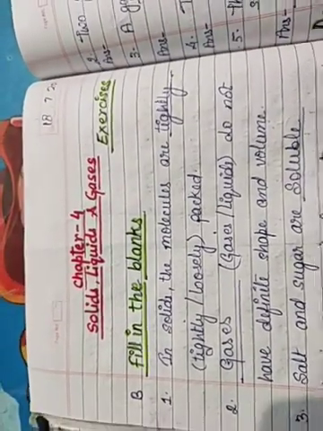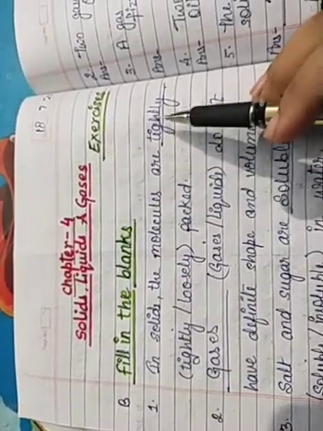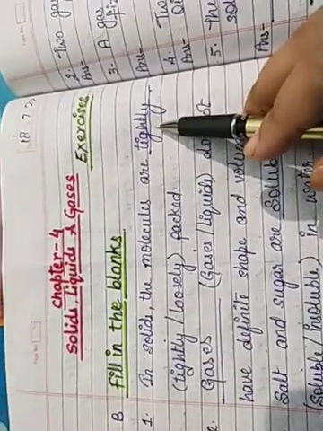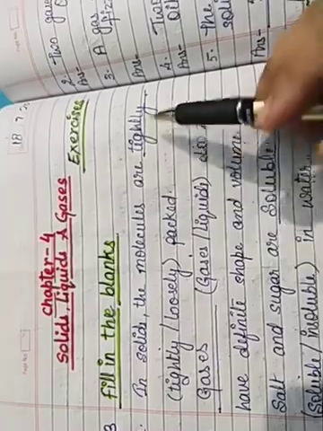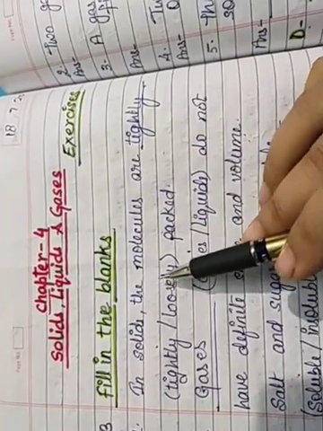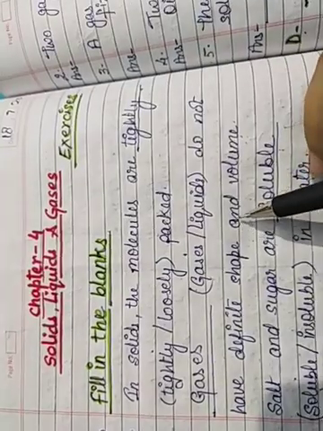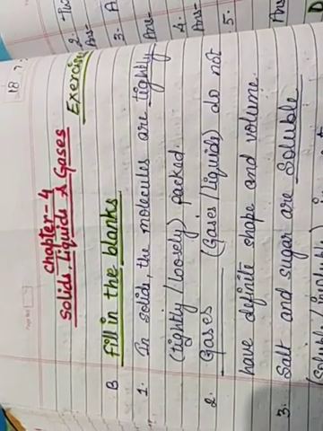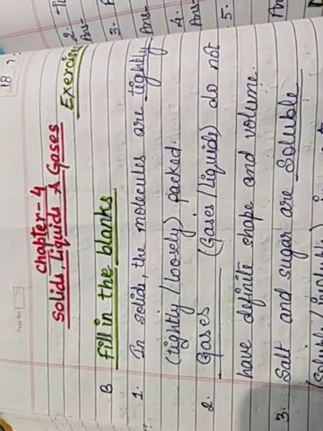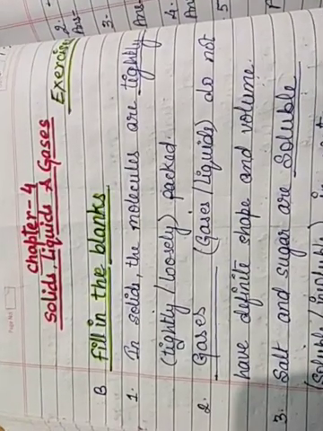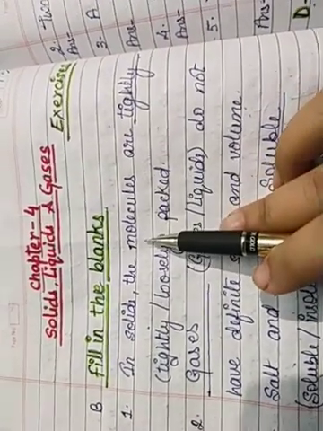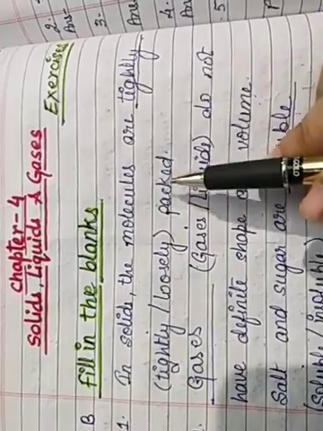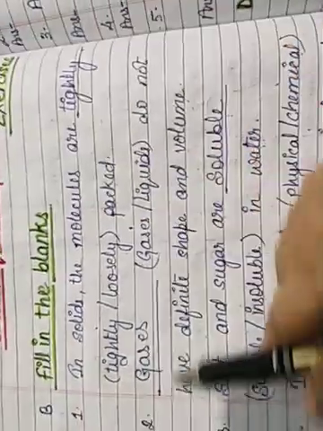First question of this segment: in solids the molecules are dash packed. So in solids, the molecules are tightly packed. You know now, all the things which are solid, all the molecules are very close to each other. They have no intermolecular spaces. The force of attraction is higher. That is why they have a fixed volume and fixed shape. So in solids the molecules are tightly packed. So the answer is tightly.